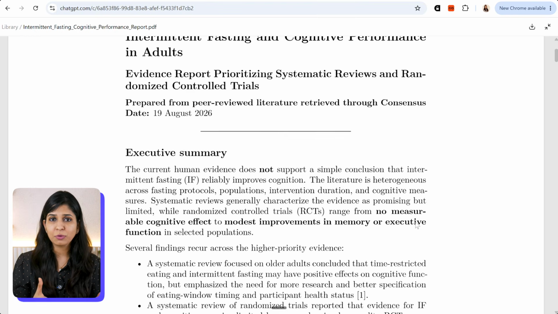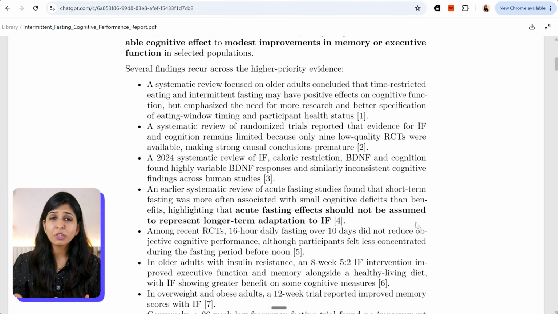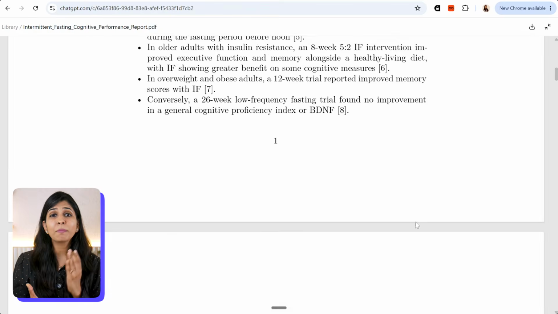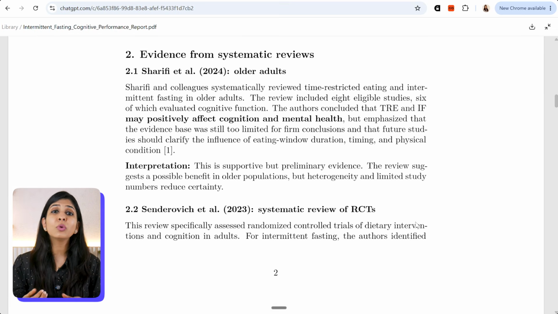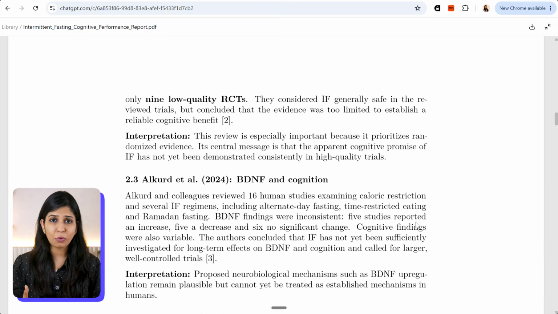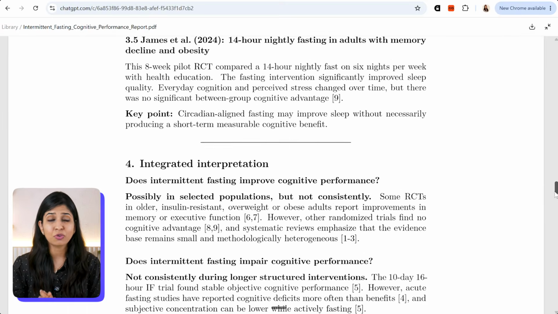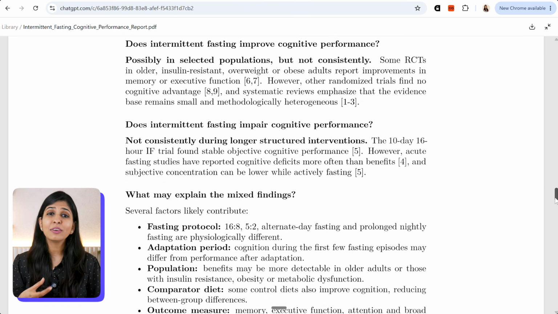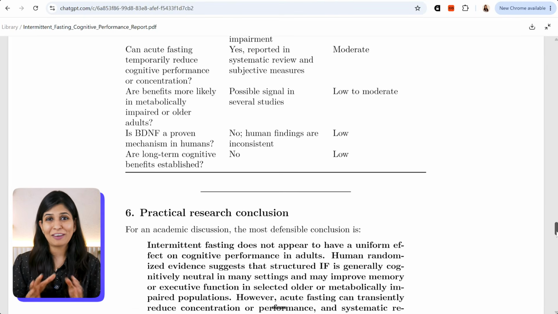And now if you see, ChatGPT performs this exact search with the help of consensus, and the report that it has generated is very detailed, and I can be 100% sure that the information it is giving me is from peer-reviewed sources only. Here, if you notice, I was also able to control the type of papers it is going to refer to, for example, systematic reviews and those that have randomized control trials. So now we are also able to perform literature reviews on ChatGPT, which was actually never possible earlier.